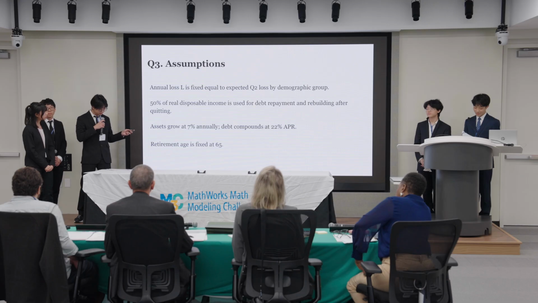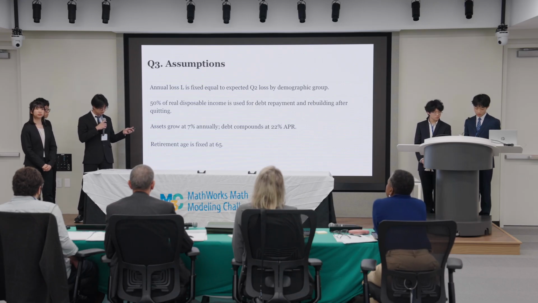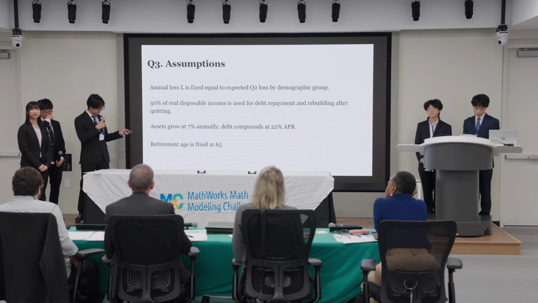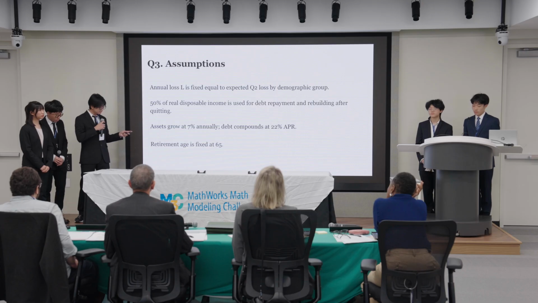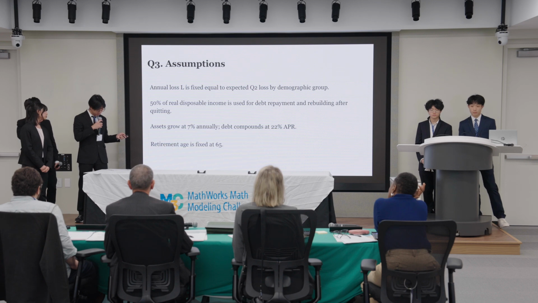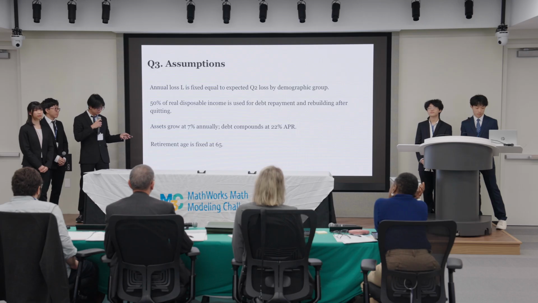We hold the annual loss fixed at the value from our Q2 simulation, so the question focuses on long-run impact rather than short-run variability. We also assume that after quitting, individuals direct 50% of their real disposable income towards recovery. In addition, assets grow at 7%, which is the real return on the S&P 500, and debt compounds at 22% APR, which matches the US median credit card rate. Finally, we use 65 as the fixed retirement benchmark to allow a fair comparison between profiles.